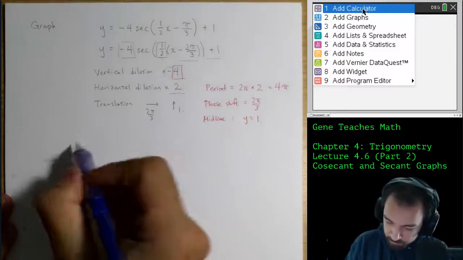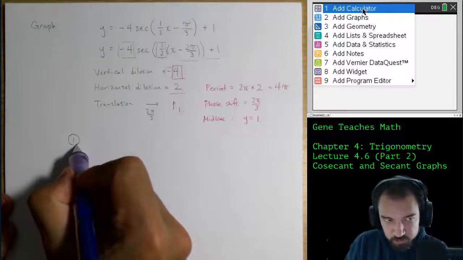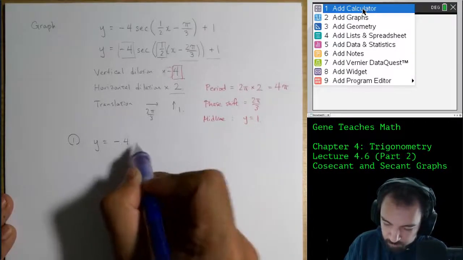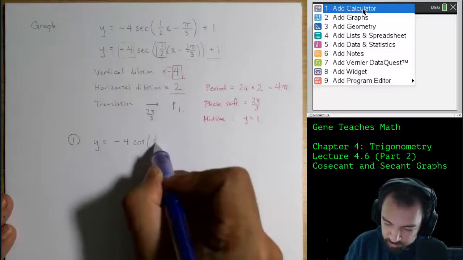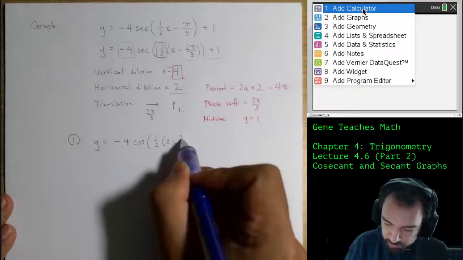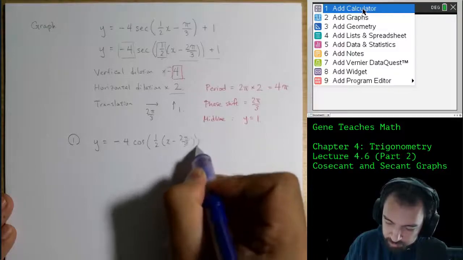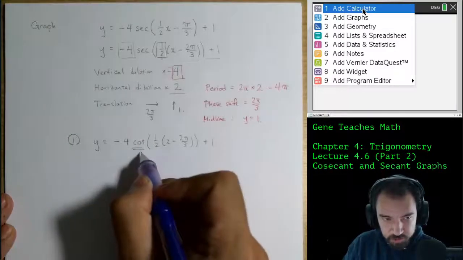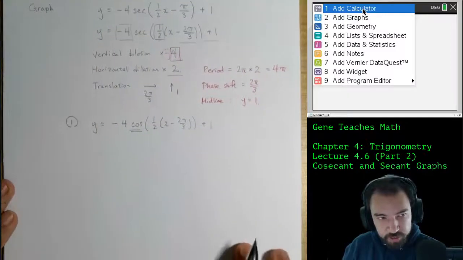So, step 1. We're going to draw the cosine version of this. So I'm going to write -4 cosine, parentheses 1/2, x minus 2 pi over 3 plus 1. Notice I've changed the secant to a cosine. So I'm drawing the reciprocal graph first.